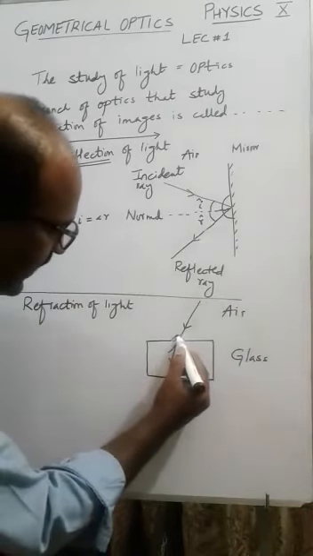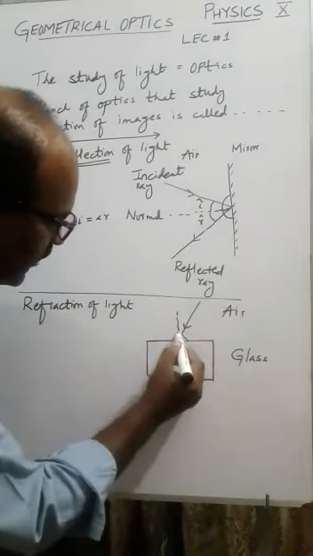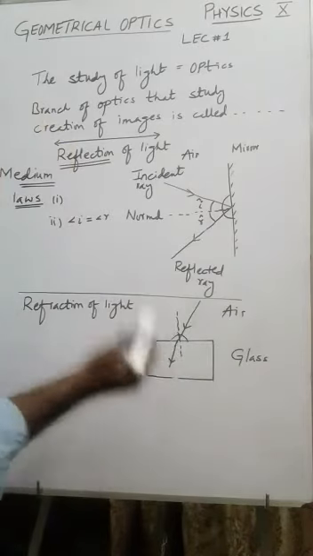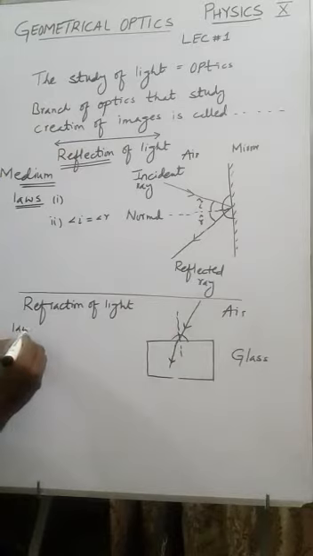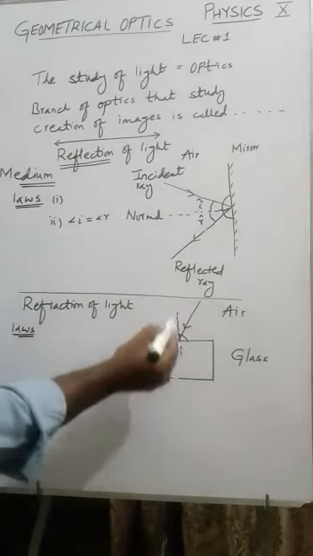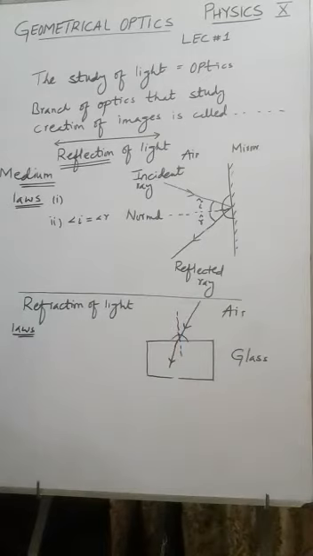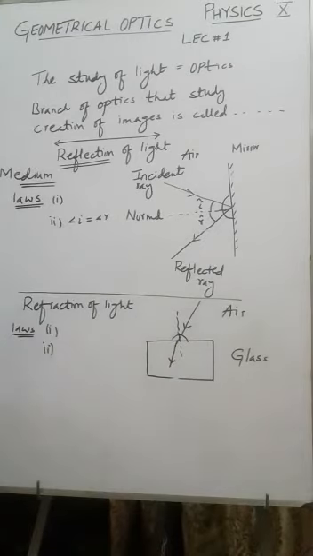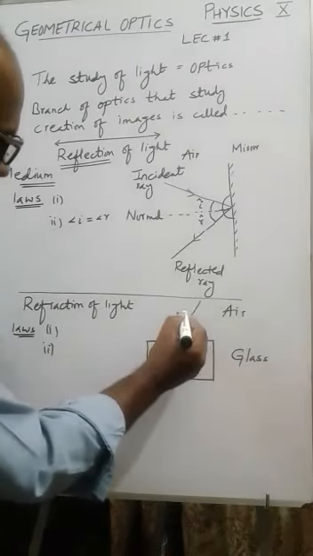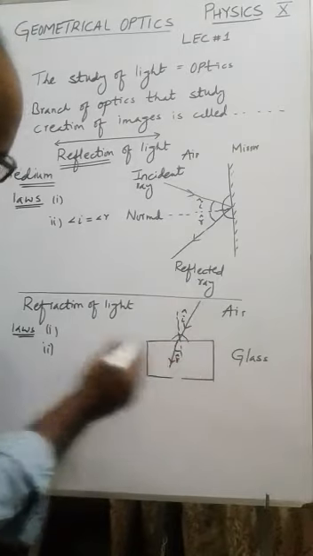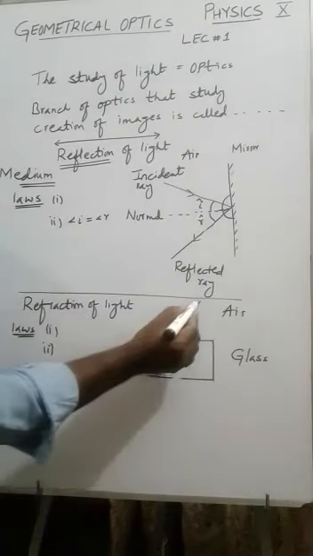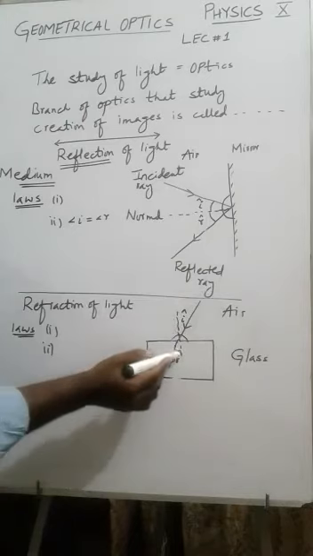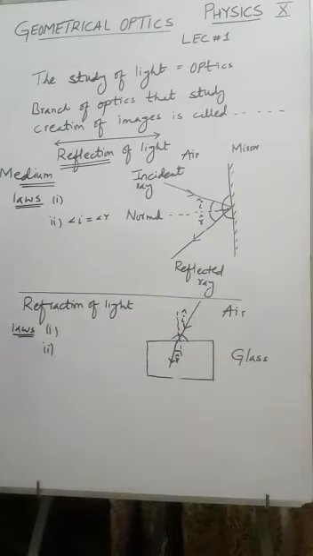Again we put the protractor over here, and we take a normal over here. Now this is incident ray, this is normal, and this is refracted ray. So what will be the laws over here? Incident ray, normal, refracted ray all lie on the same plane. This is almost the same as we have discussed in reflection of light. Now the second law, try to understand. This is incident ray, this is normal, so this is angle of incidence, this is angle of refraction. Do you think the angles are equal? No, the ray of light was coming and it did not go straight, it is going to bend. It is bending towards the normal, so the angle of refraction is smaller over here. Here the angles are not equal.